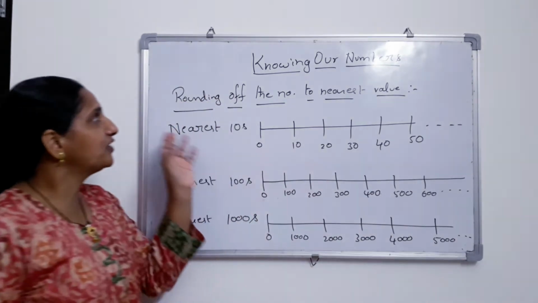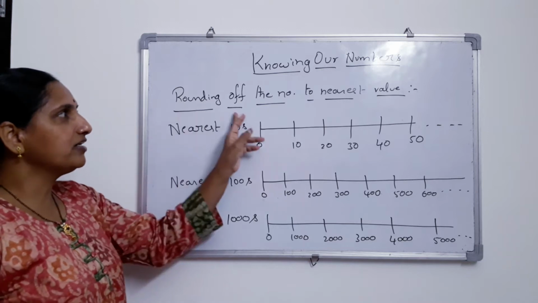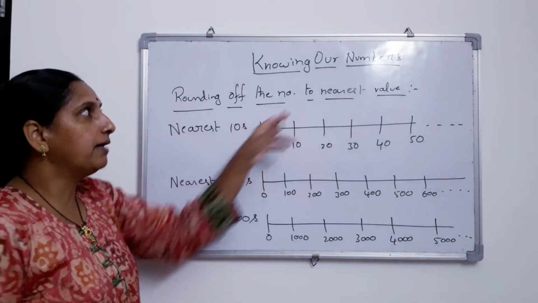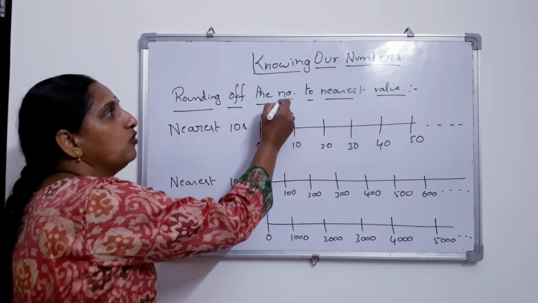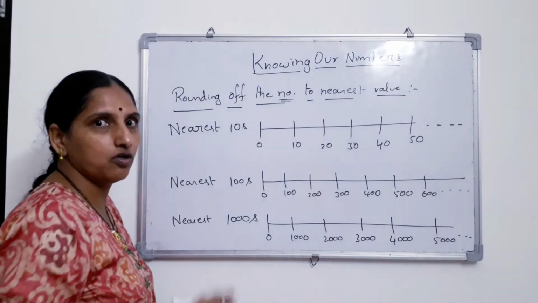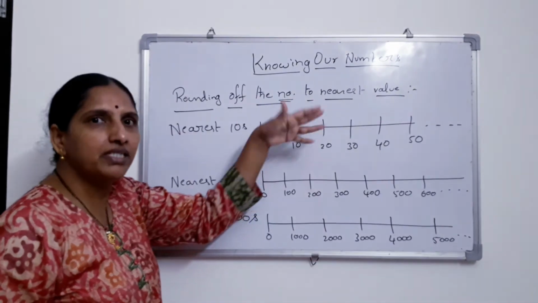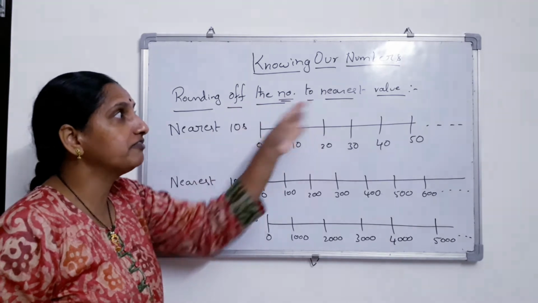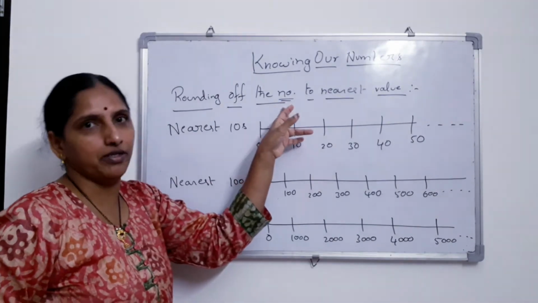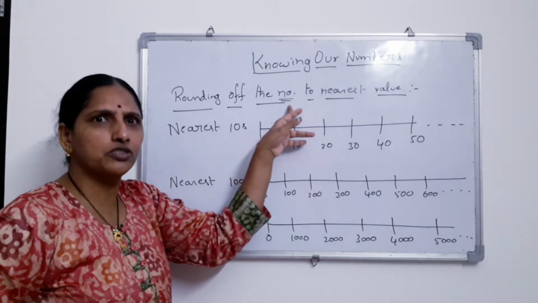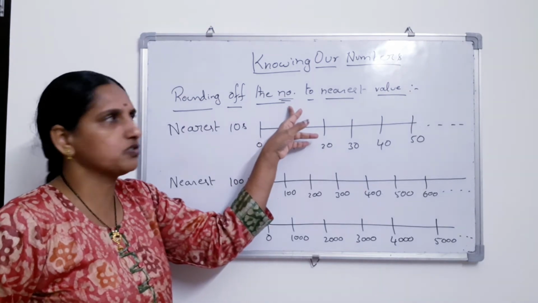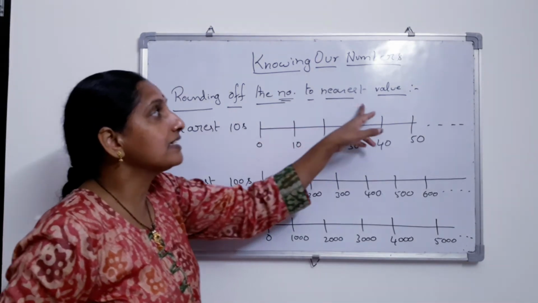Okay, right. So what is the next topic? Rounding off the number. NO dot is the short form for number. You can write NUMBER in your notebook; because I have very little space, I am writing like this. But it is better you also learn how to write the short forms, right? Then, nearest value.